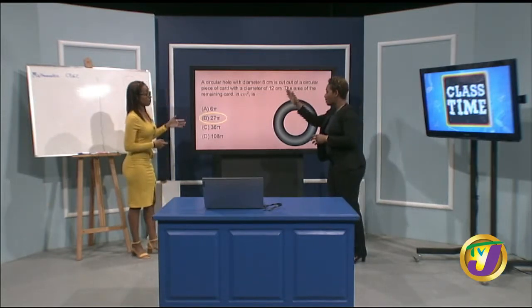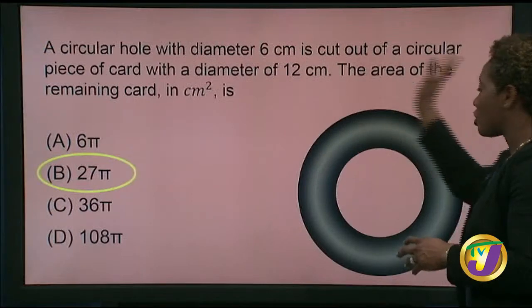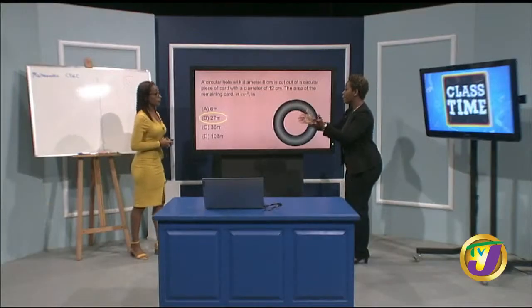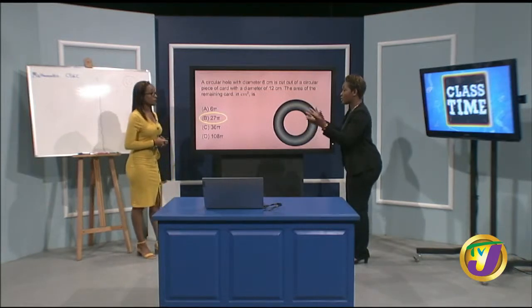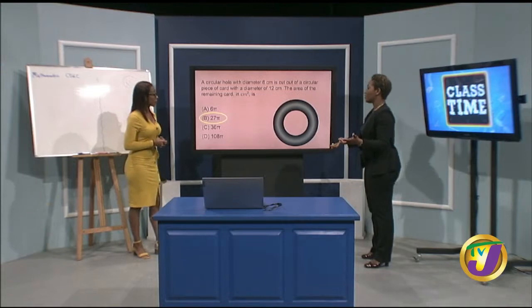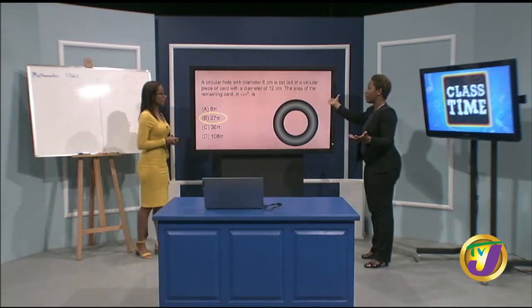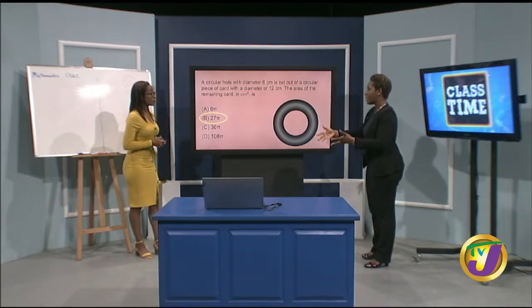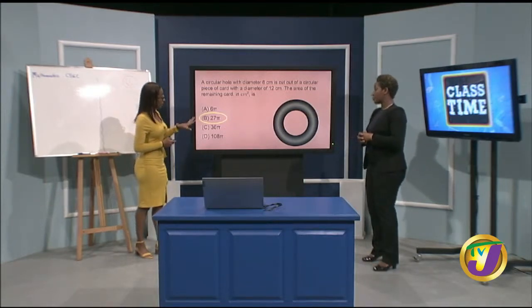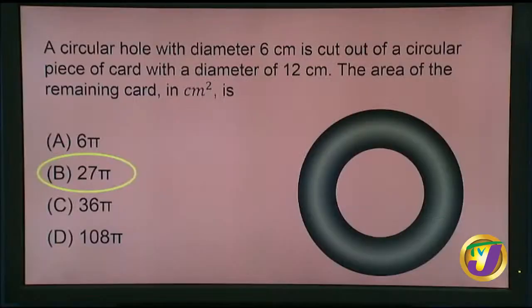read the question, not look at your responses, and just start working out area and calculating, using pi as 22/7. A lot of times people do that, and it's not required for you to put a value for pi. Normally you're given a value for pi. So if it's not given, you just look at your options. Yes, that's right. So right here, our answer would have been B, 27 pi.